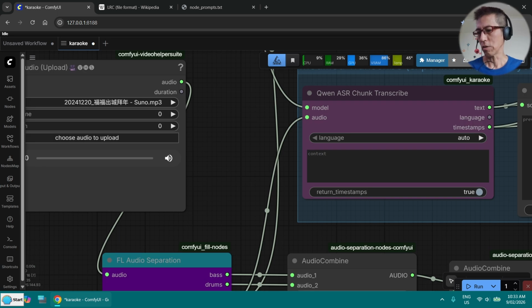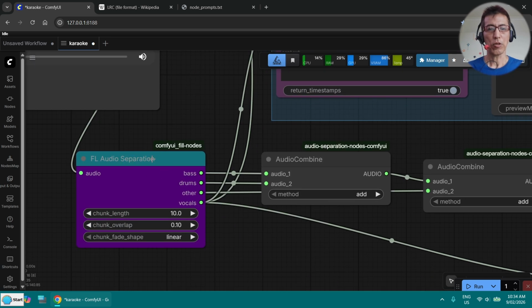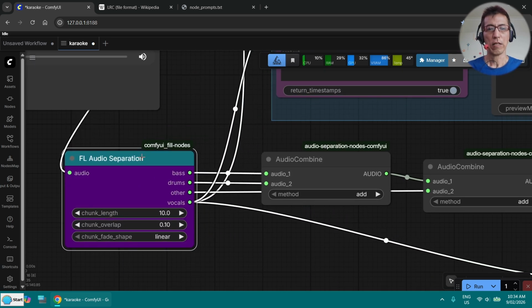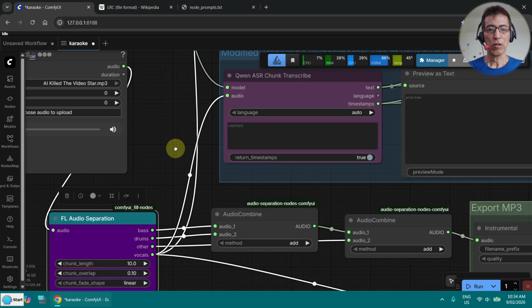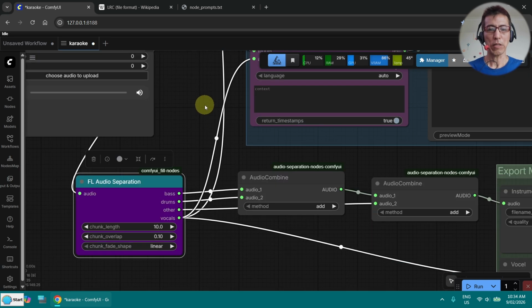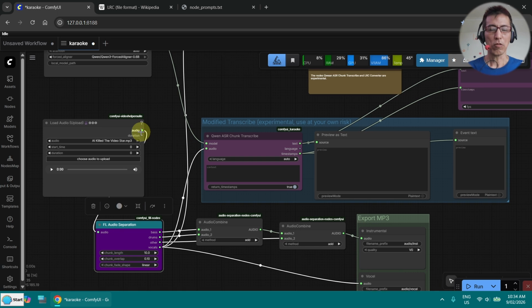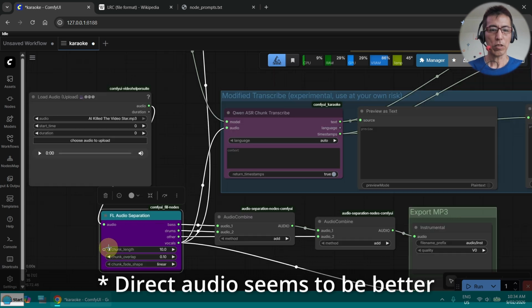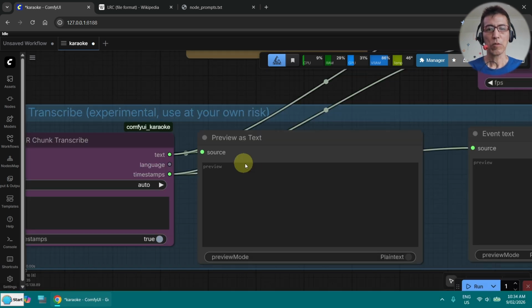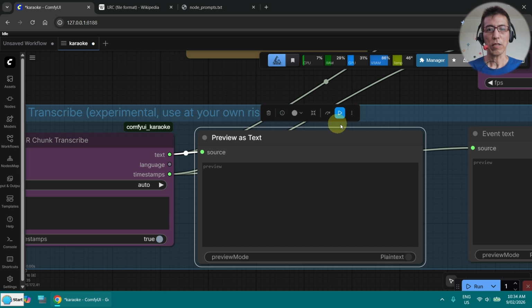Let me drag and drop my song in that. And this is the separation of the vocal. I hope it does the transcription better with extracted vocal. You have to try which one is better, directly getting the audio, or going through the separation here. Let's run the preview text.